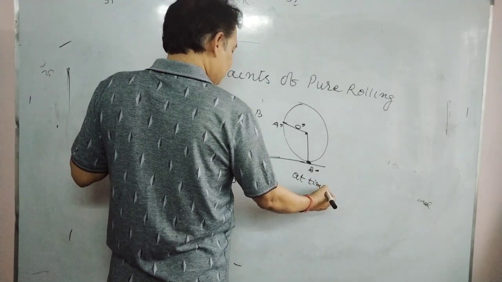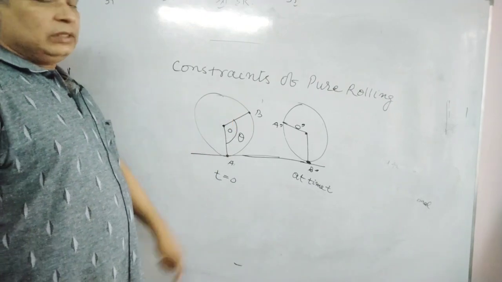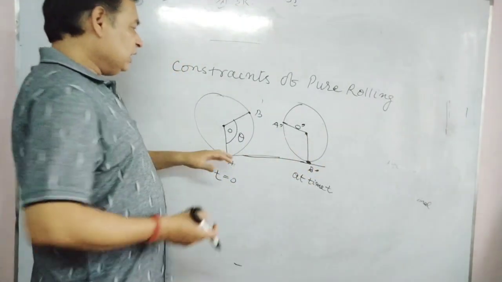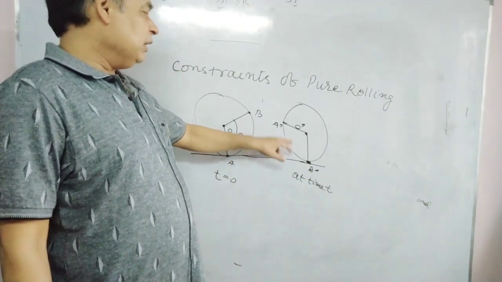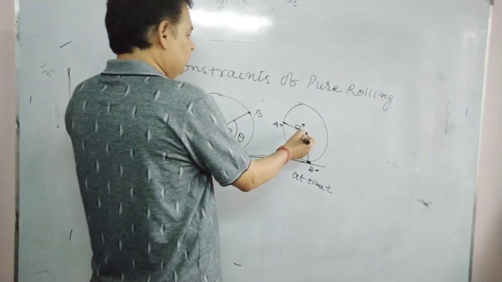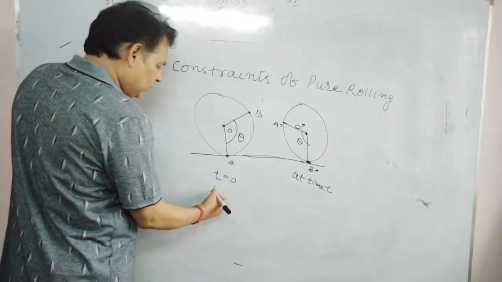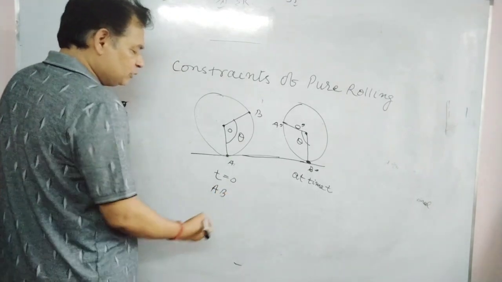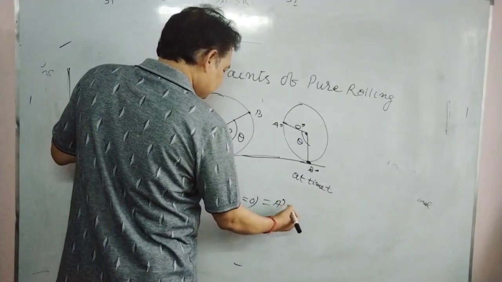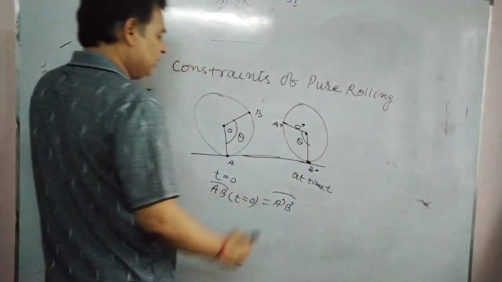At t equals to 0, this was the position, and after t time this center of mass comes here. Means A rotates and comes here at A prime, and B will certainly come at B prime. Sure, this angle will also be theta. And we can say that arc length AB at t equals to 0 should be equal to arc length A prime B prime.